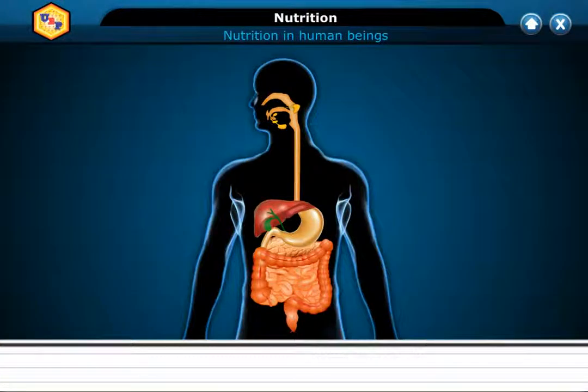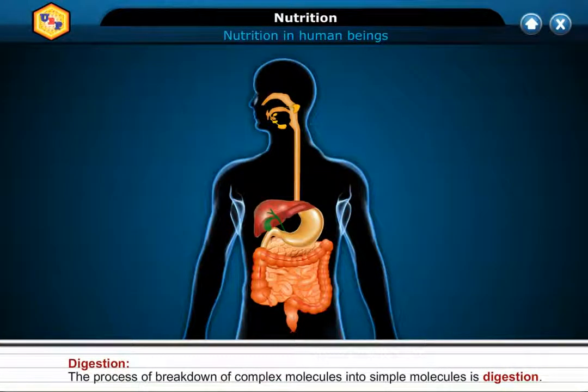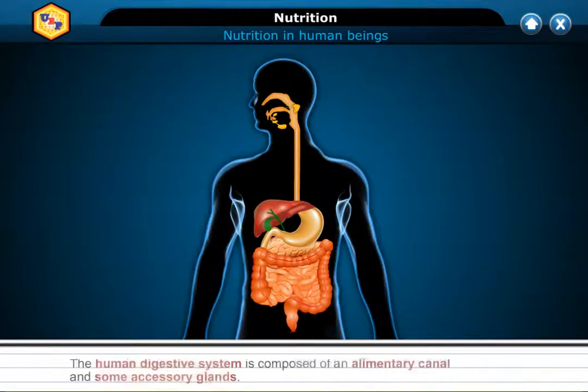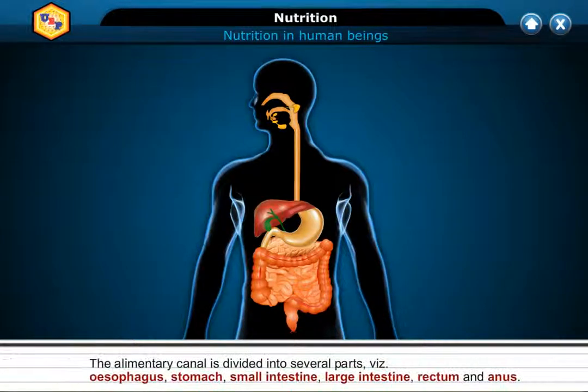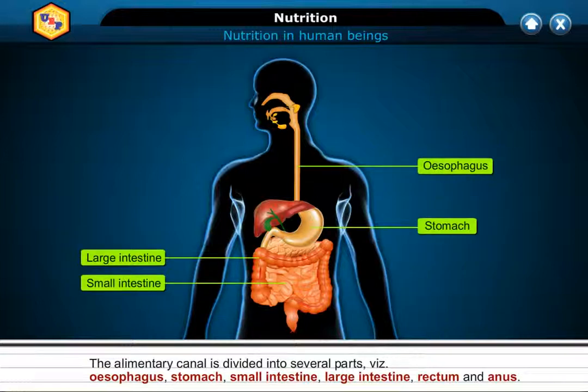Nutrition in human beings. Digestion, the process of breakdown of complex molecules into simple molecules, is digestion. The human digestive system is composed of an alimentary canal and some accessory glands. The alimentary canal is divided into several parts, viz. oesophagus, stomach, small intestine, large intestine, rectum, and anus.